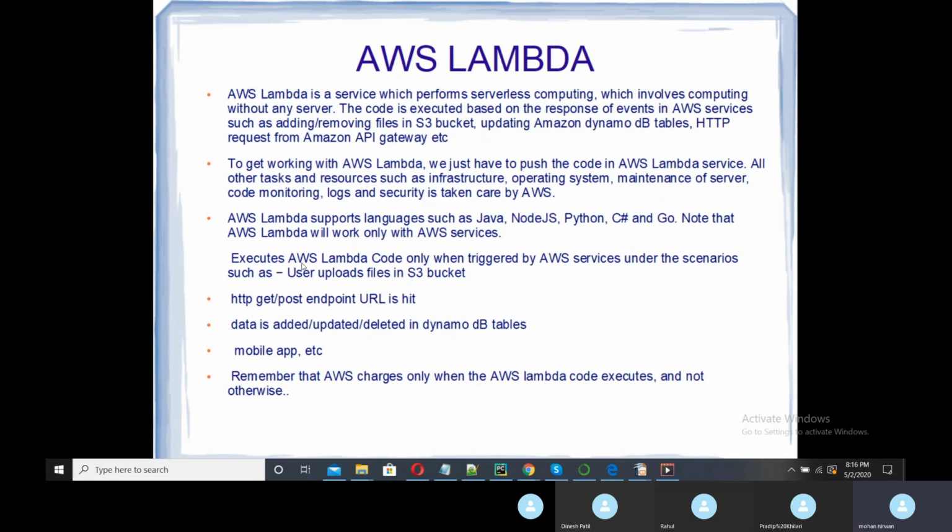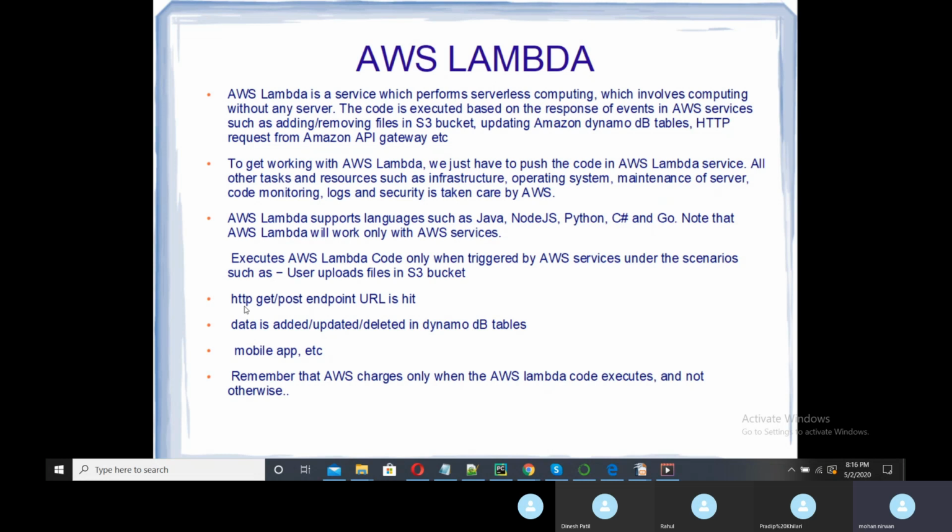AWS Lambda code executes only when triggered by AWS services under scenarios such as a user uploading a file to an S3 bucket. There are some events for which your code will be triggered and executed, and it only supports the inbuilt AWS services.